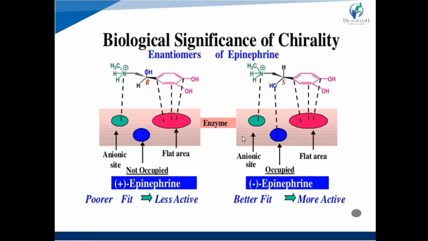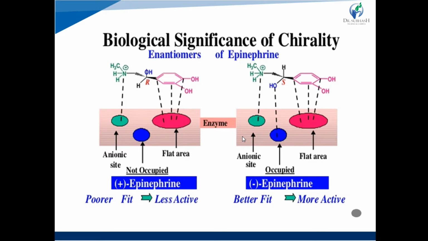Whereas in levoepinephrine there are 3 points of attachment. The hydroxyl group makes a hydrogen bond with the electronegative atom of the receptor, the aromatic ring, that is the benzene ring, attaches to the flat area, and the third one is the anionic site.